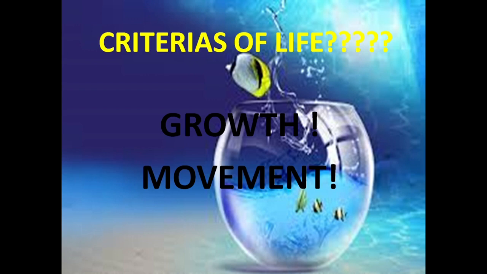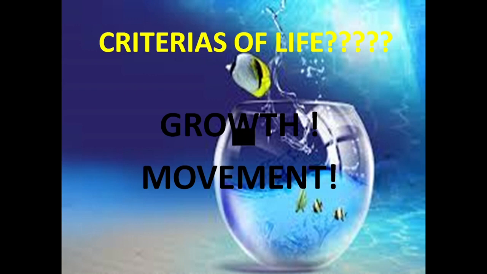Now, we will speak more about the living organism. Whenever we talk about a living organism, there are so many processes which it undertakes and which are very important so that life is maintained.